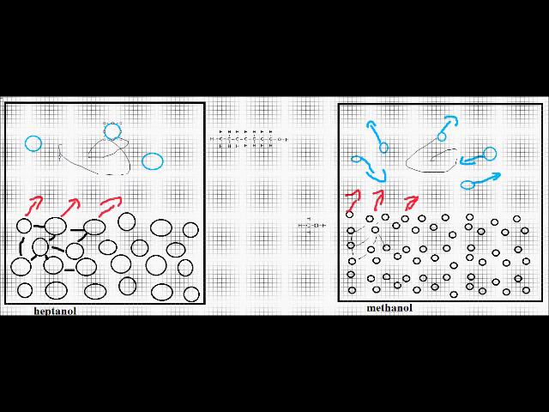In heptanol, we will need less pressure exerted on the liquid in order for it not to become a gas. Meaning that the heptanol pressure will be lower, but the methanol pressure will be higher, because we will need a higher pressure in the air of this tube to keep the methanol in a liquid state.